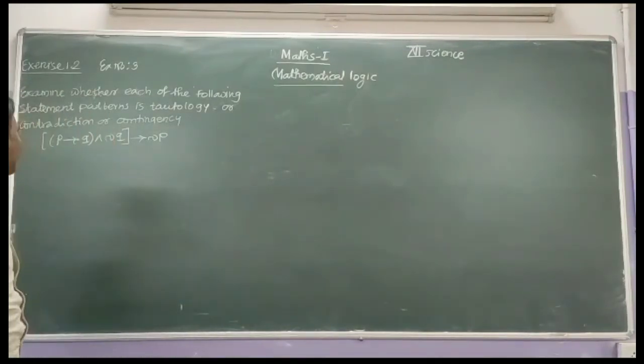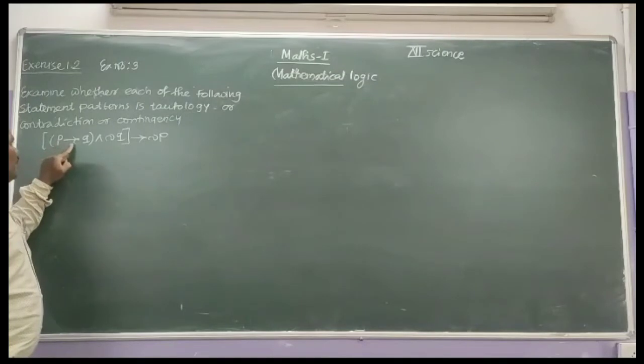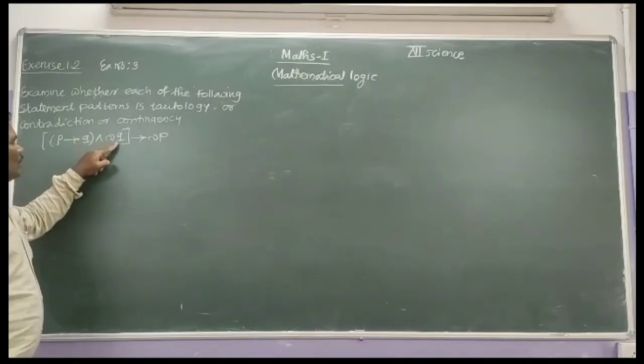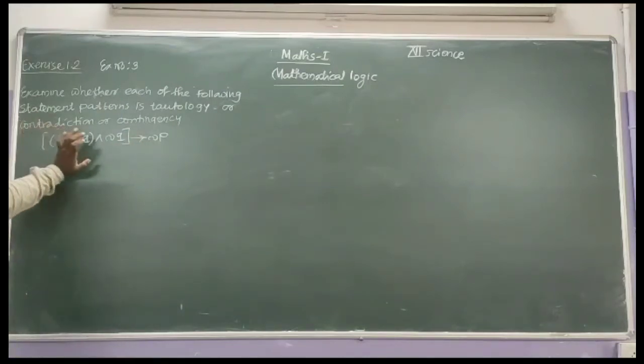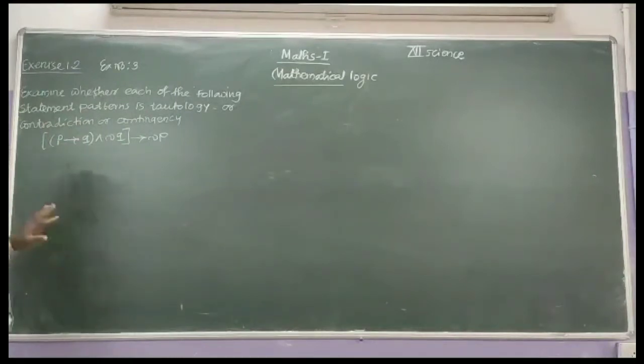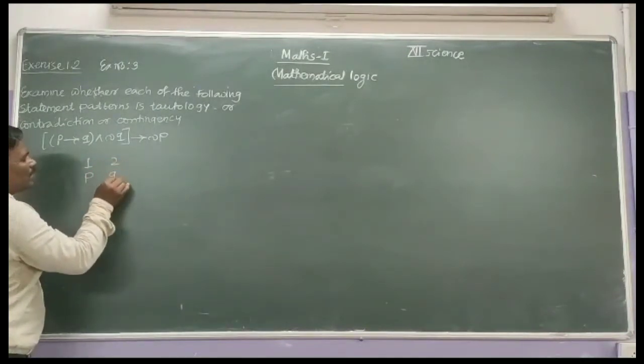Third example: examine whether each of the following statement pattern is tautology or contradiction or contingency. The statement pattern is (P implies Q conjunction negation Q) bracket complete implies negation of P. Examine whether this statement pattern is tautology, contradiction or contingency. Therefore prepare its truth table. There are two simple statements, therefore the number of rows here is 4. First column is P, second column is Q.